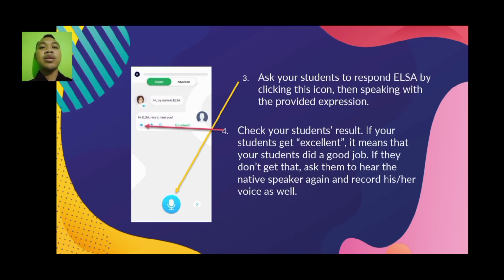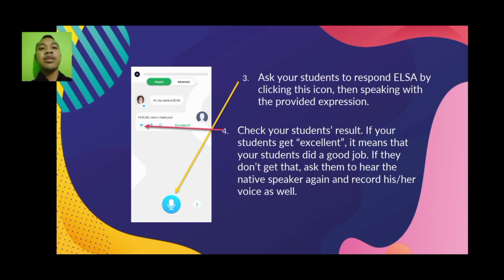Well, after I click that button, ask your students to respond to Elsa by clicking this icon at the bottom, then speak with the provided expression. And the fourth, check your students' results.